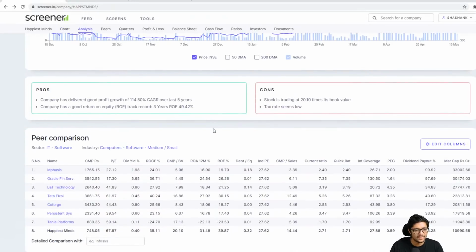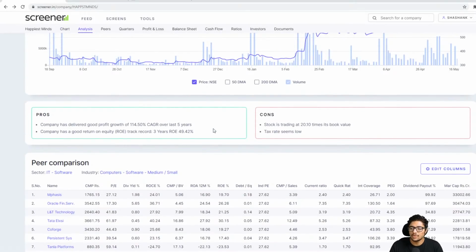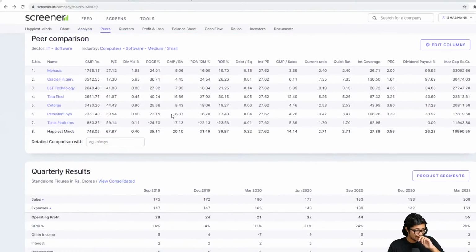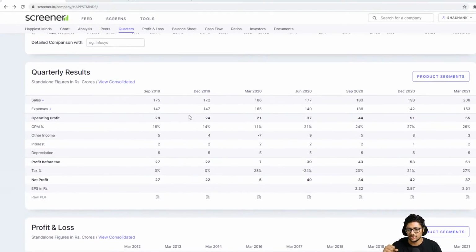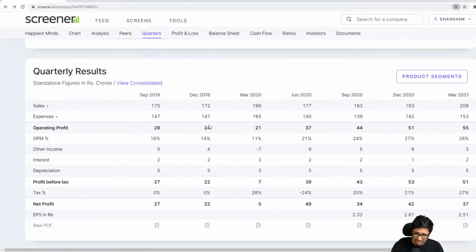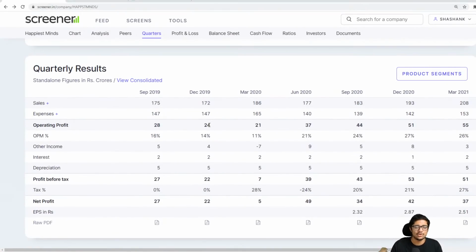Now, okay, let me show you other stuff. Here it shows you the peer comparison. We don't care about that. Let's go directly into the quarterly results and the yearly financials. I'm going to teach you, pay close attention. I'm going to zoom in a little bit. I'm going to teach you how to quickly read whether a company is good or bad.